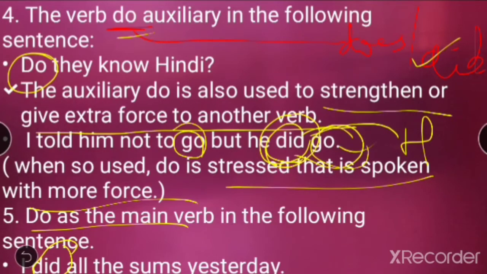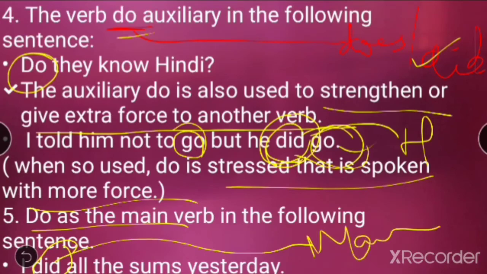Is there any action that I wrote something like this? You don't have any other main action. So here your did. Did means doing only, no? Did means doing. That becomes action only. So as you don't have any other verb, this helping verb did becomes your main verb. Okay, students? I hope this is clear.